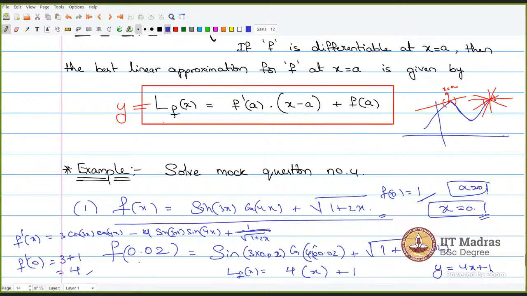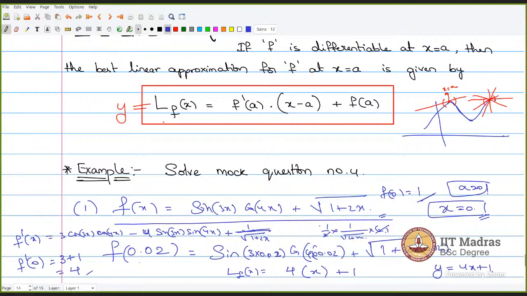Now if you want to find f dash x, when we differentiate under root 1 plus 2x, so this is 2 upon under root 1 plus 2x, no? See, differentiation of square root of 1 plus 2x will be 1 by 2 by root of 1 plus 2x, right? Okay, sorry, sir. And again there will be 2. For 2x, there you will get 2. This and this will get cancelled. Yes, sir. Okay. So this is the best.